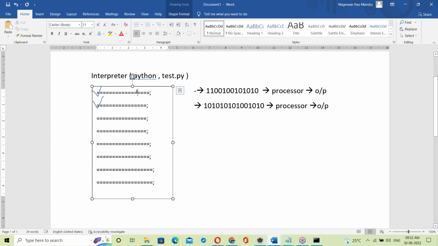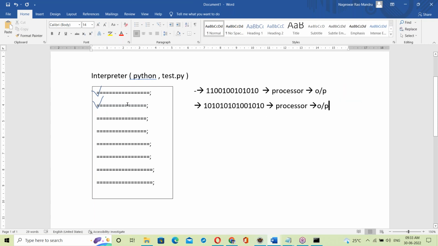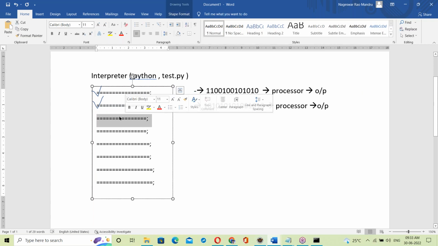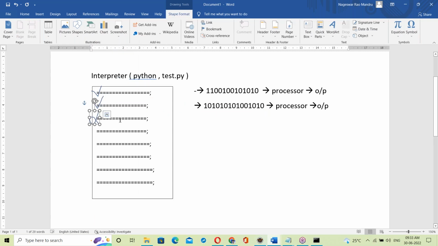Okay, checking, then execution. Next, checking for the next statement. Suppose the next statement is also correct. Simply convert into binary code and generate output. Next statement also correct, simply convert into binary code and generate output. Next, checking for the next statement. Suppose something is wrong at the statement. Simply, the interpreter stops.